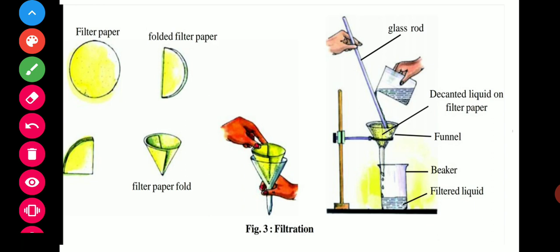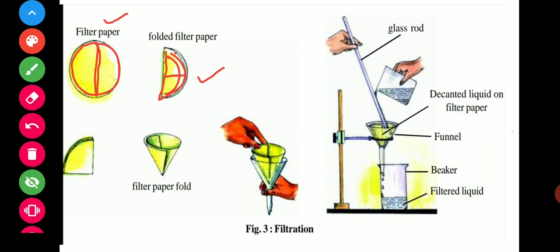Now, how can we filter chalk which is dissolved in water, or other things which can be separated with the help of a filter? How do we perform filtration? First of all, this is a filter paper, which you have seen on this screen. It is round in shape. First fold from here like this. This is one time folded, and now the second fold from here.